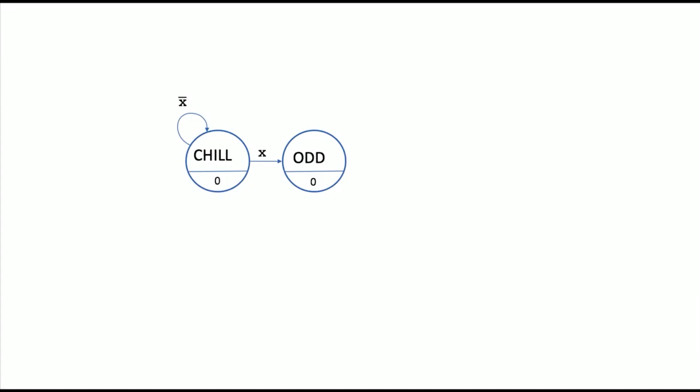Okay. So what happens if I see another 1? Okay, I should leave, and then it should be even, right? So now I've seen 2 1s. Okay, what happens if I see another one? You jump back to odd. Okay, so as long as I'm seeing 1s, I'm going to bounce back and forth between odd and even. I don't actually need to know exactly how many 1s I've seen, just whether it's odd or even. And my state can keep track of that for me.